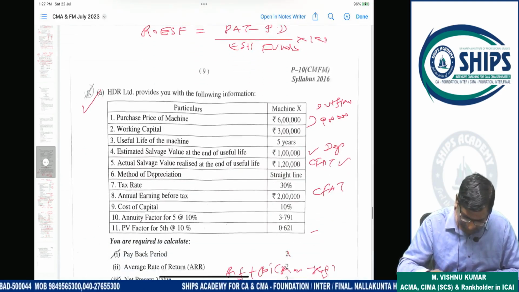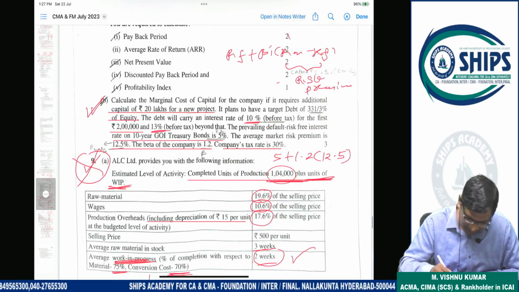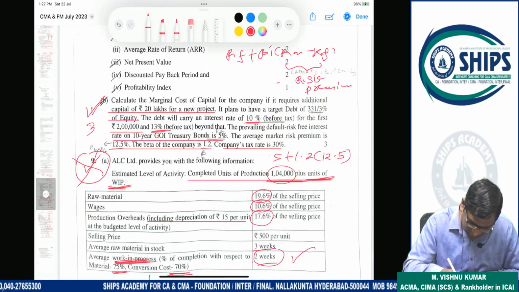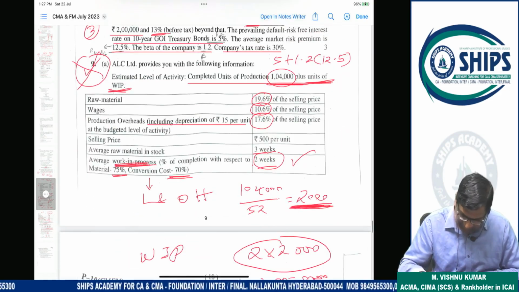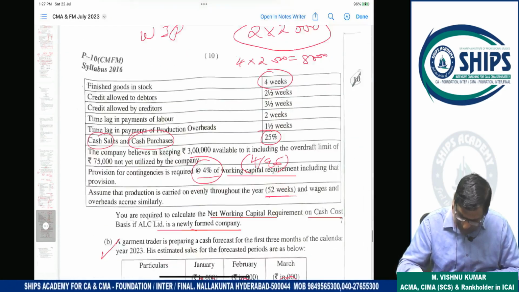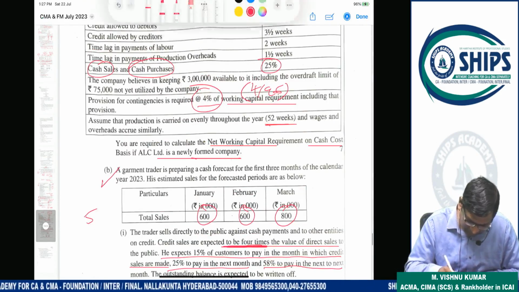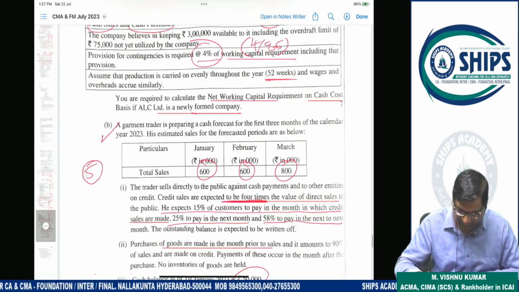So this 12 marks, this 9 marks, manageable. This 3 marks also manageable. This working capital management, 7 marks not manageable. This 5 marks manageable. Okay.